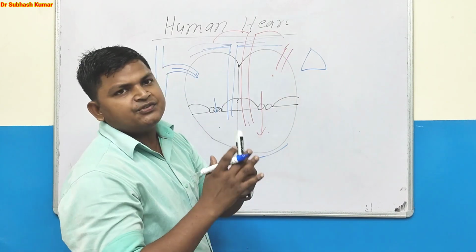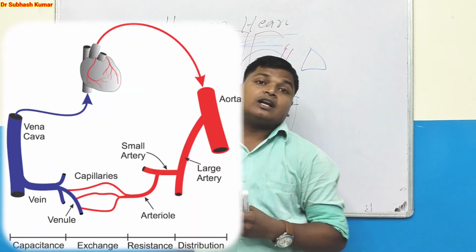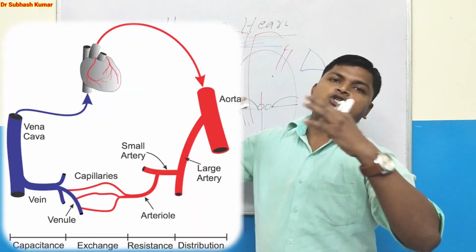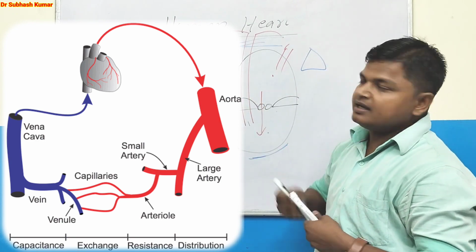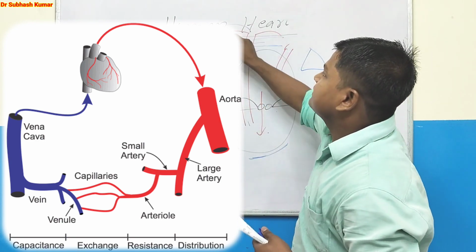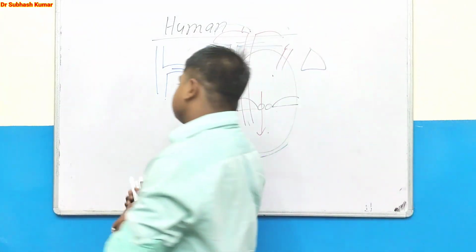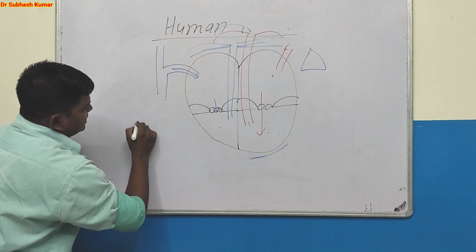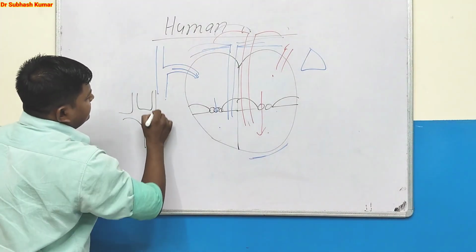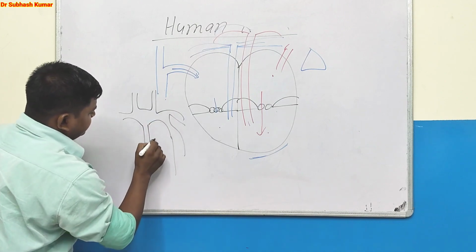Then the aorta divides into different branches, as you can see in the image, broad branches of the aorta, and here pressure is very high. This is the aorta and it has many branches. I will draw an image just here. Suppose this is the aorta and its branches go like that.